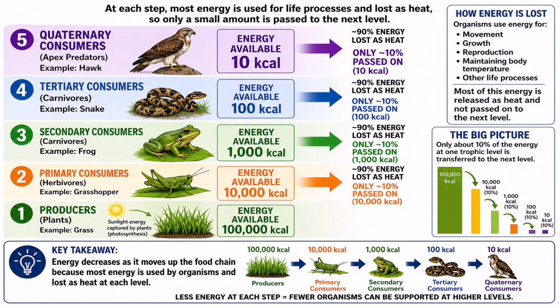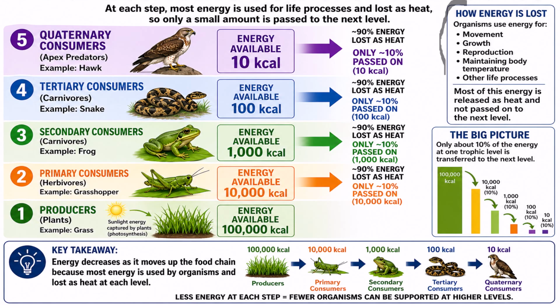So only a small amount is passed to the next level. How is energy lost? Organisms use energy for movement, growth, reproduction, maintaining body temperature, and other life processes. Most of this energy is released as heat and not passed on to the next level.